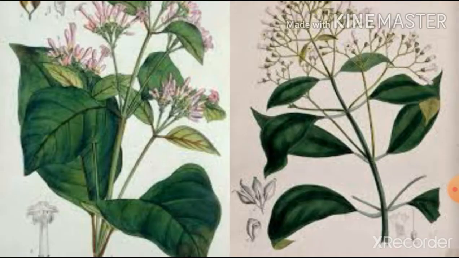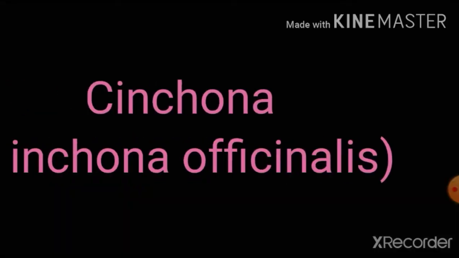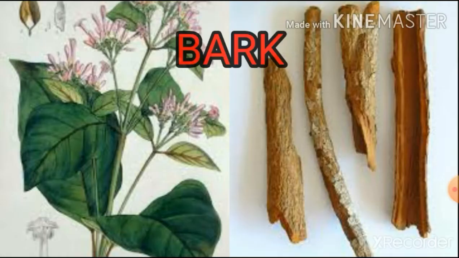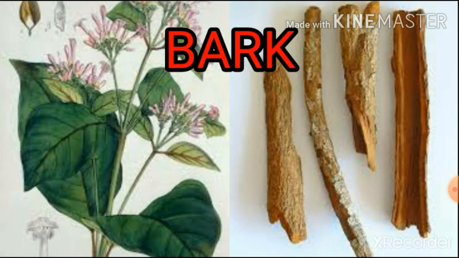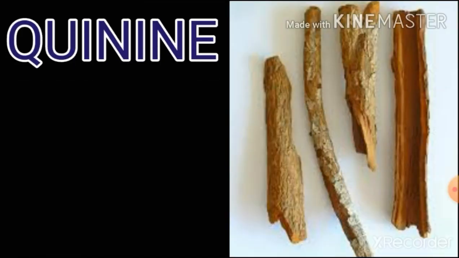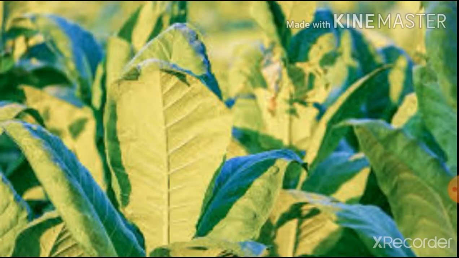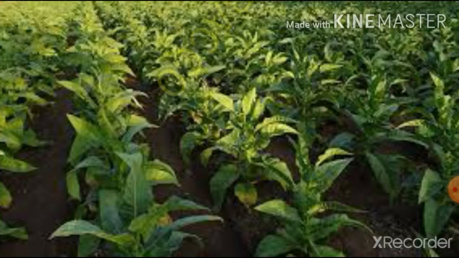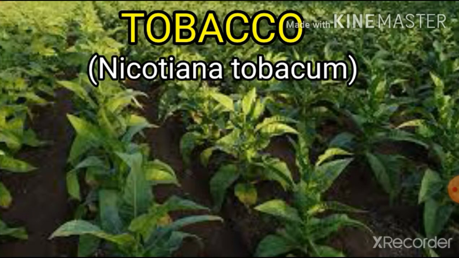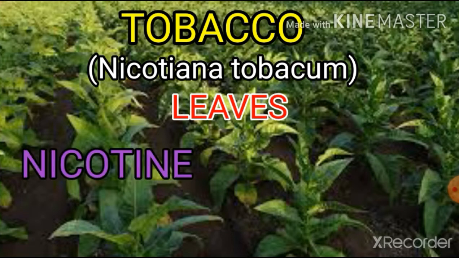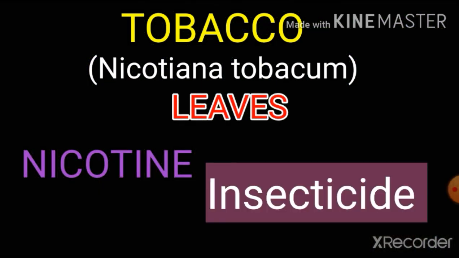Look at this plant. Its name is cinchona. From the bark of this plant, an alkaloid is derived, that is quinine. This quinine is used as an anti-malarial drug, that means in the treatment of malaria. Have you ever seen this plant? Its name is tobacco. The leaves of the tobacco contain an alkaloid known as nicotine. This nicotine is used as an insecticide, that means to kill insects.